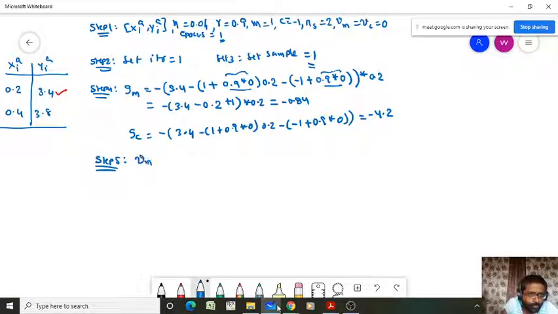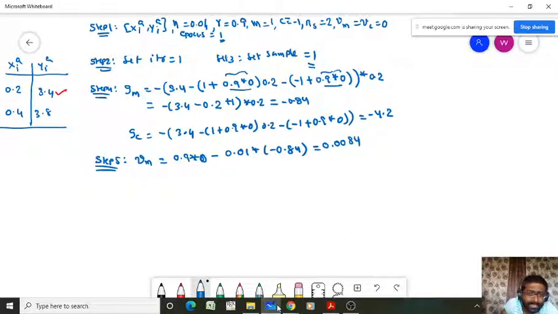So Vm equal to gamma into Vm. Gamma is 0.9 and Vm is 0, minus eta 0.01 into Gm. Gm is minus 0.84. So that value equals, minus into minus plus, 0.0084.